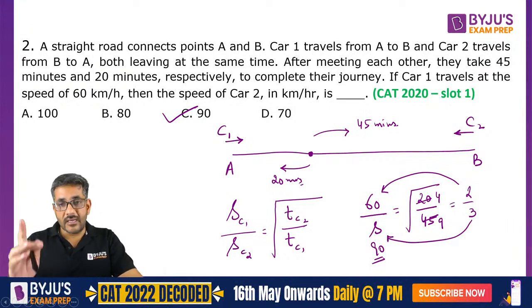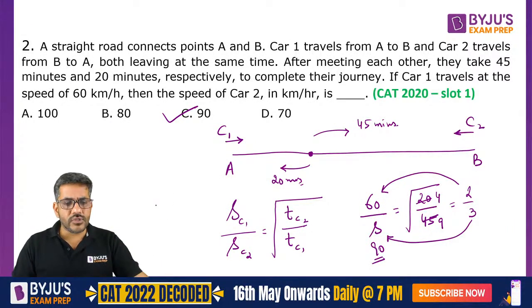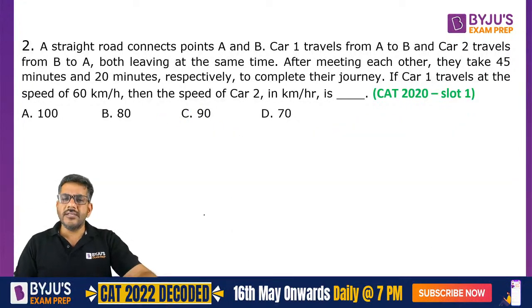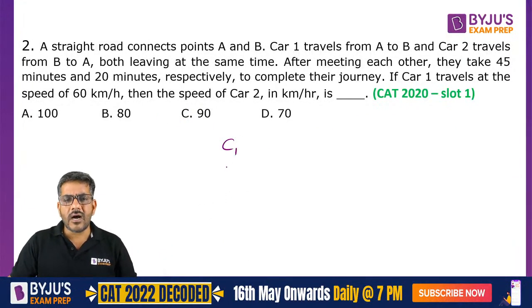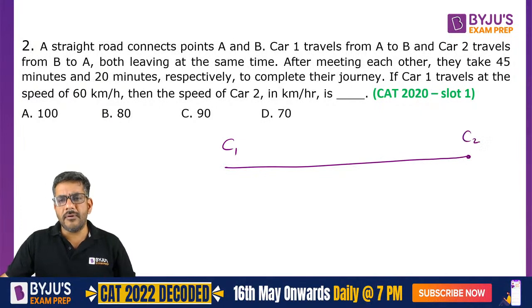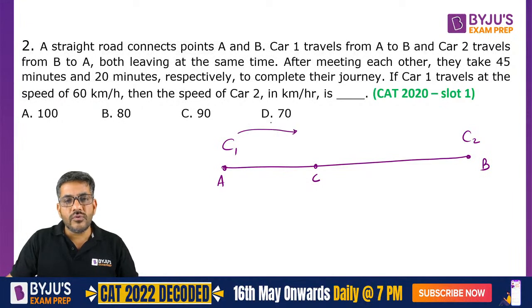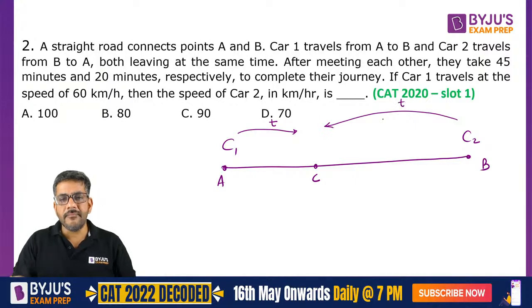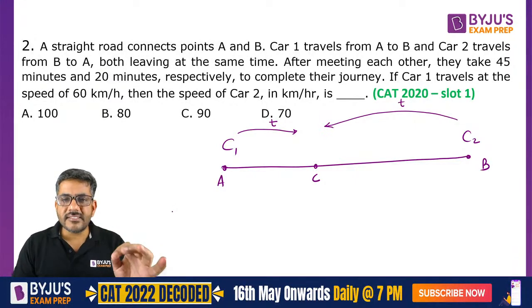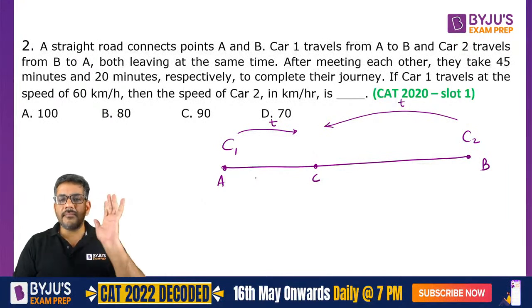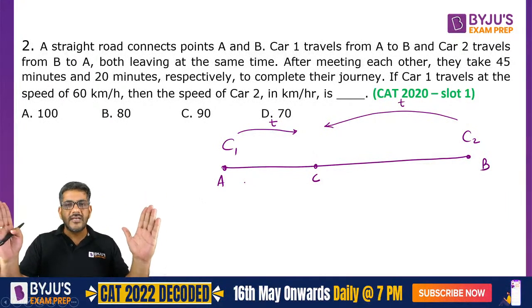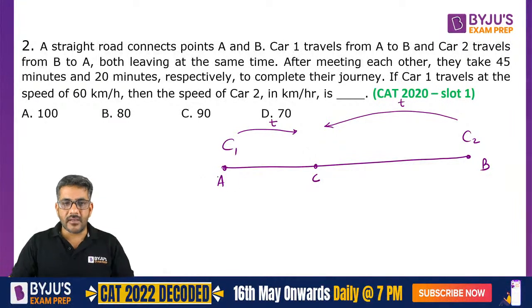अगर आपको नहीं पता है, let me just discuss another approach for this question. Another approach क्या, इसी को prove करके देखते हैं एक बार कि ये formula आया कहां से है. And I think you would be able to understand that as well pretty fast. ध्यान से सुनिएगा. Let us say C is their meeting point. So first of all, can I say the time taken by car 1 to reach C and the time taken by car 2 to reach C, they are the same, right? They are the same because they started at the same time and they met at a particular point.